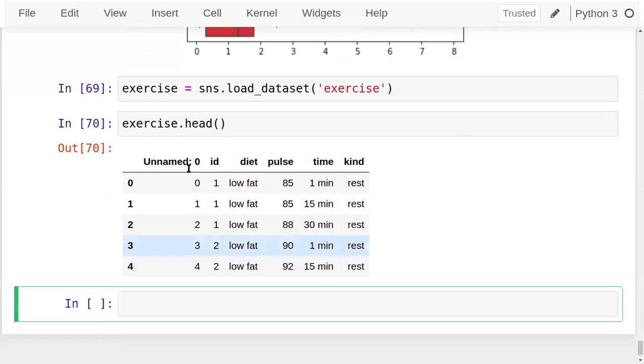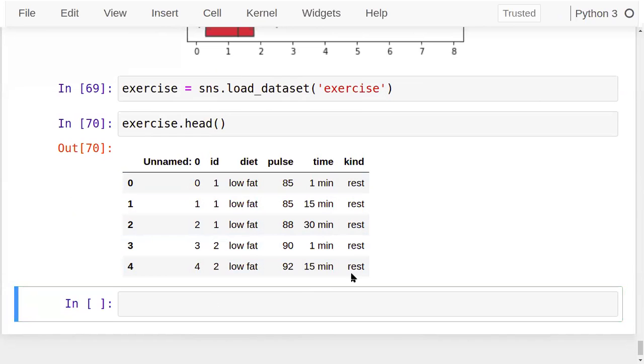ID, diet, pulse rate, time for which you have done exercise, and what kind of exercise. That's mentioned here. Now, this is a simple five-column data set, and using this data set, we can visualize something. So let's use a factor plot for that.